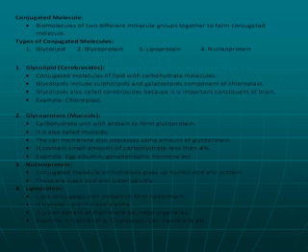Now let's start conjugated molecules. What is it? These are biomolecules in which two different molecule groups join together to form a conjugated molecule. It means, like, carbohydrates join lipids, they form glycolipids. Glucose combined with protein, they form a glycoprotein. When different groups are joined together, they form a conjugated molecule. Types of conjugated molecules: glycolipids, glycoprotein, lipoprotein, nucleoprotein.